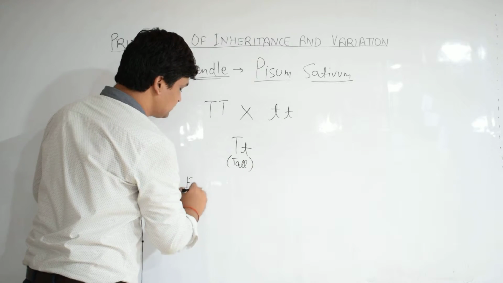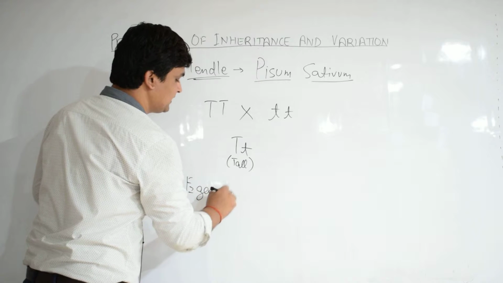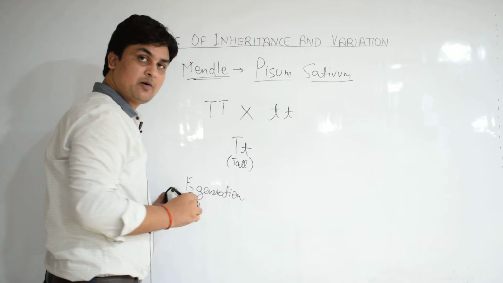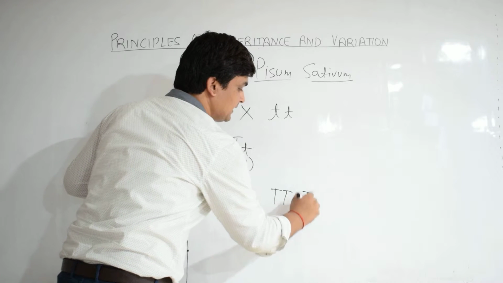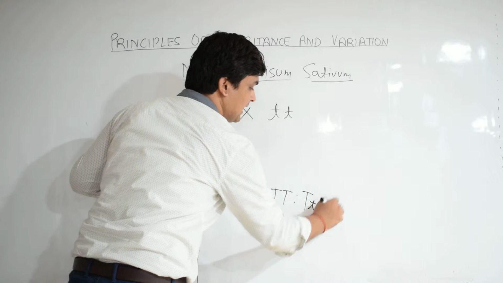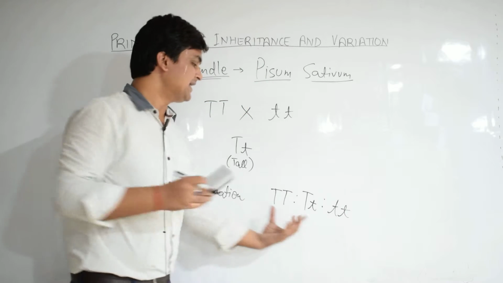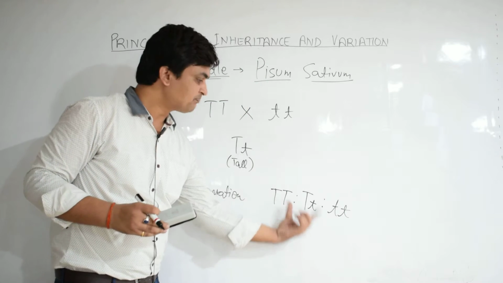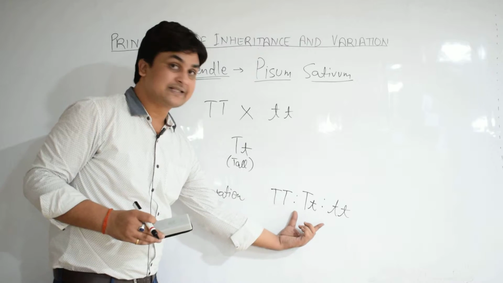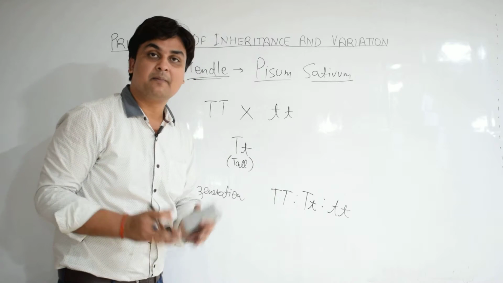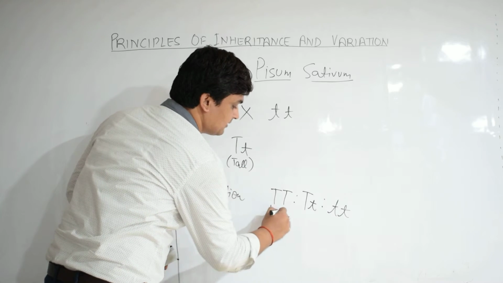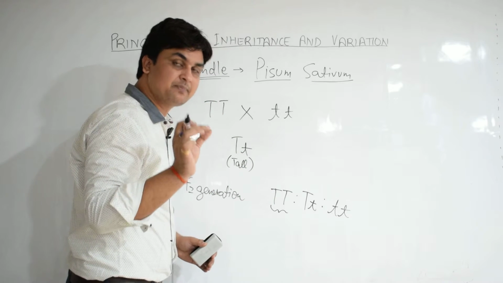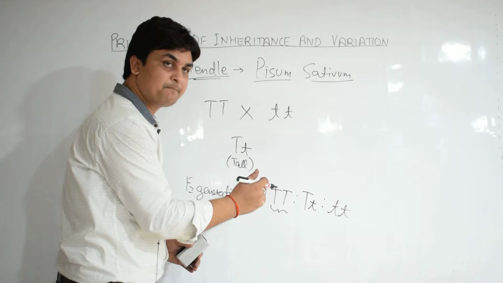Now in the F2 generation, we have capital T capital T, capital T small t and small t small t. These three types of plants are based on the genotype, because their genetic makeup is different from each other.